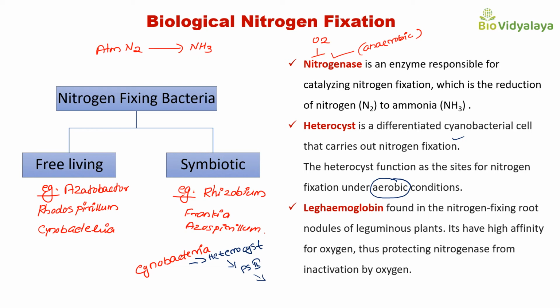But in symbiotic nitrogen fixing organisms, in leguminous plants, the nodules contain an oxygen binding protein called leghemoglobin. It has high affinity for oxygen, so it can protect nitrogenase enzyme from inactivation by oxygen. Leghemoglobin is found in the nitrogen fixing root nodules of leguminous plants.